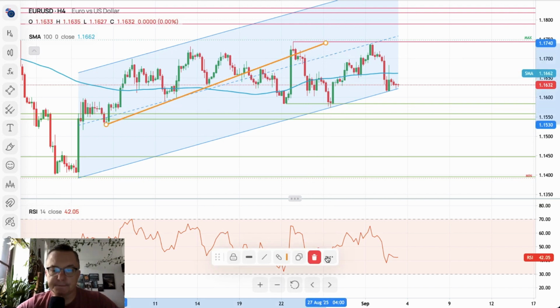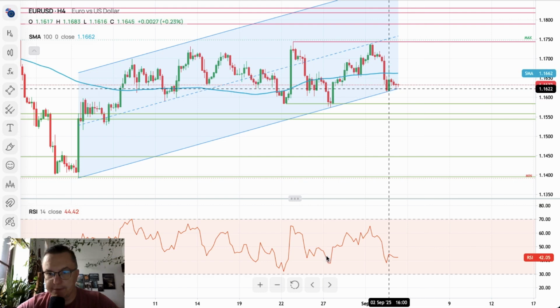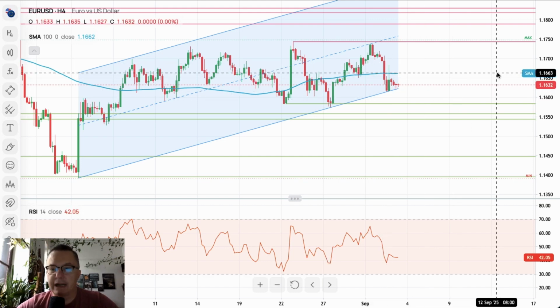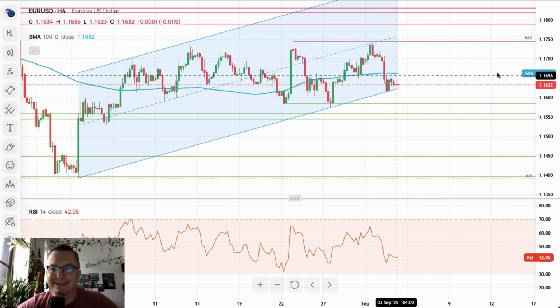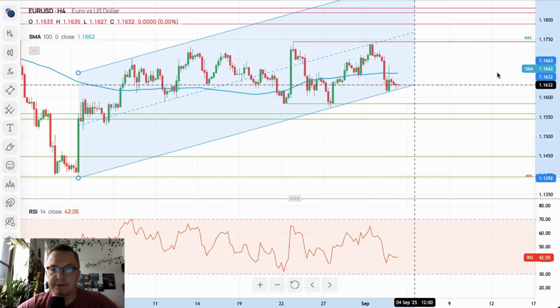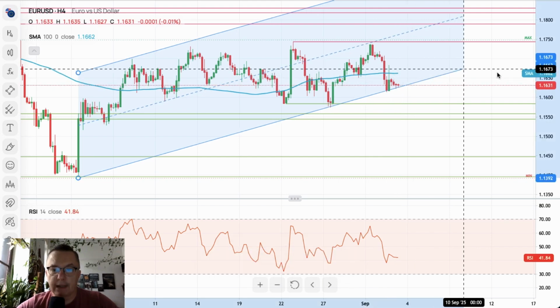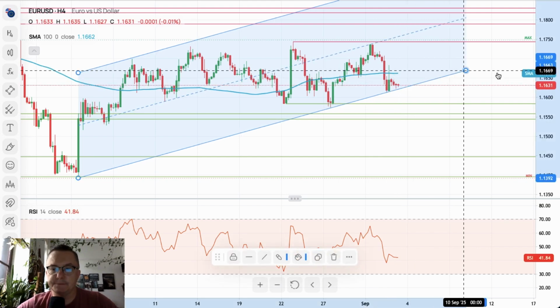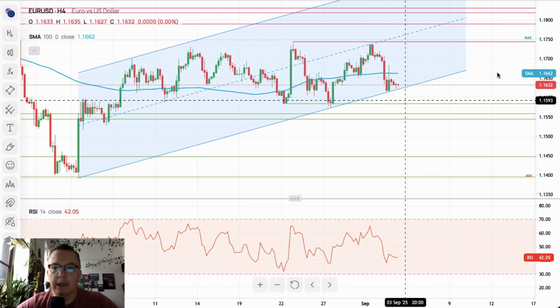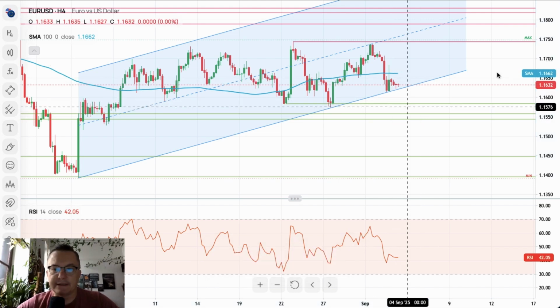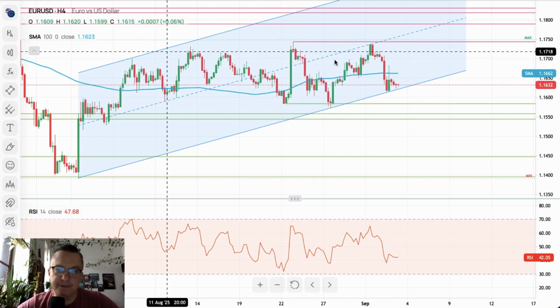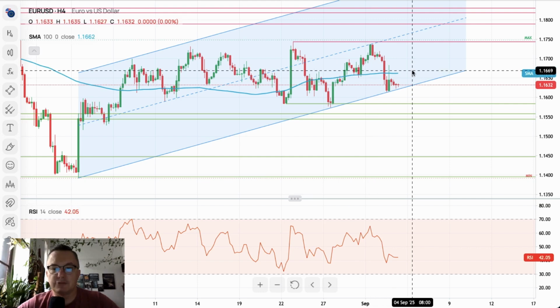This time we got a bounce towards the 100 period moving average located at 1.1662, but the bearish pressure is now quite visible, and the market is right now positioning itself ahead of the services and composite data from across the Eurozone.